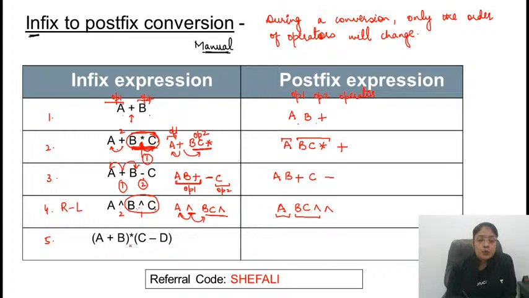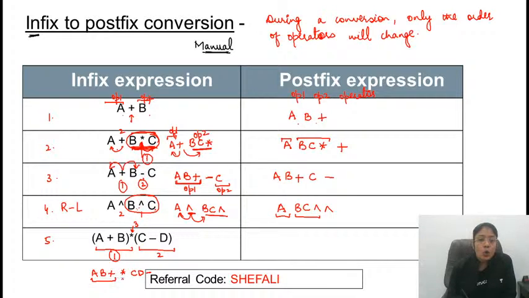In the fifth expression, we have brackets and operators. We know that bracket has the highest priority. So first of all, this bracket will be considered. Then we have some operators, but the bracket is given preference 2, and then this operator will be considered 3. So write A plus B in the postfix expression. It will be AB plus, and CD minus.